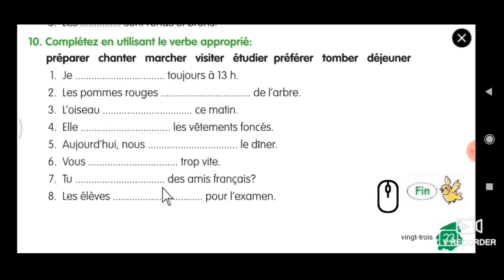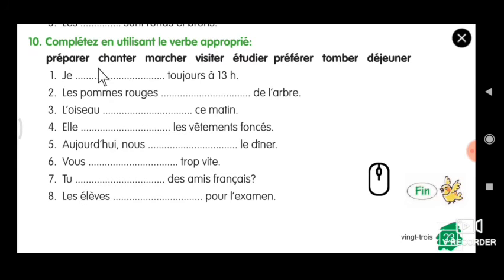Tu dash des amis français. Okay, so you, what you will do? You will visit your friends. Okay, so visit. So visiter is here. According to tu, you have to conjugate. Les élèves dash pour l'examen. The students dash for the exam. What? Study. So you have to take out the er and add ent. Okay.